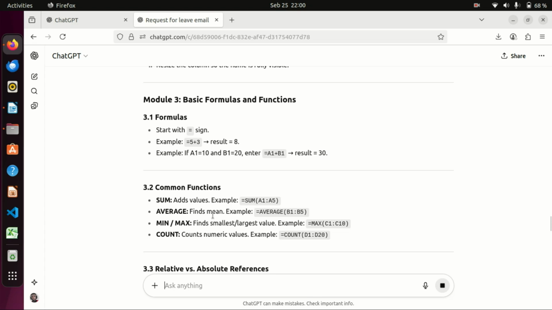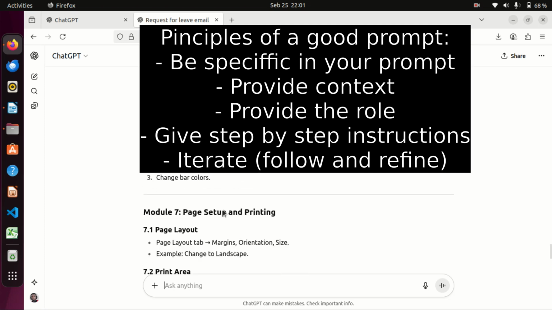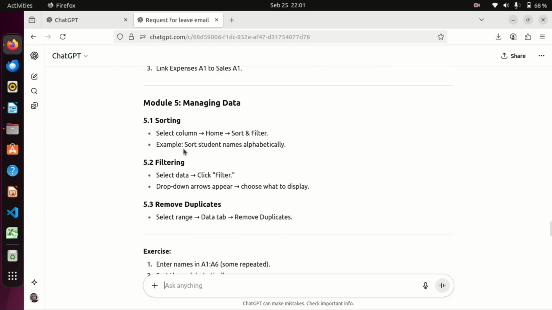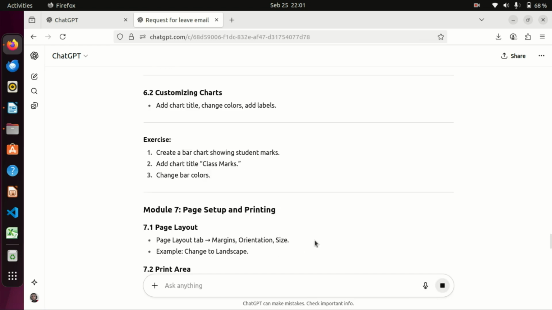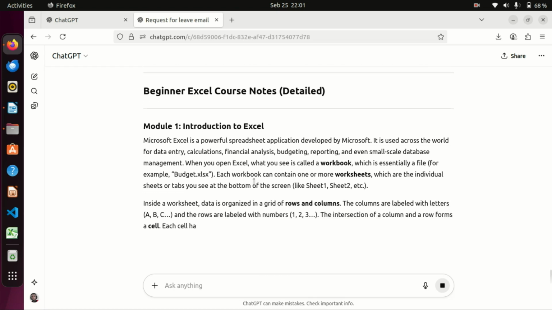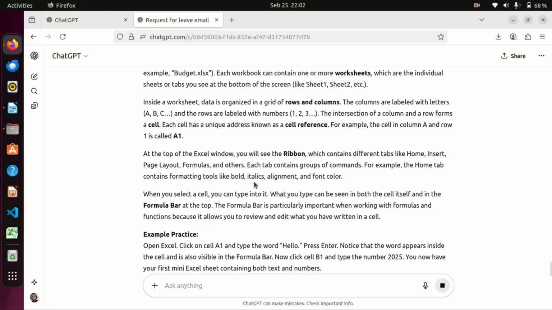And then the last principle is iterate. If the first output isn't perfect, refine your prompt. Don't just accept the first answers. So for example, if you have not loved this, you can go back and say, instead of bulleting, give more clear and elaborate explanations. Let us see this. So it will come and give more elaborate explanations. So you can go back and again provoke AI to further give you something better.